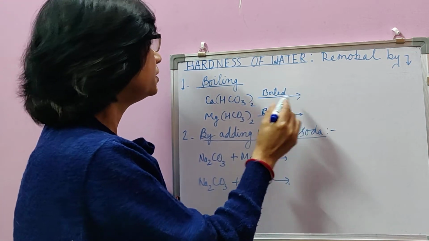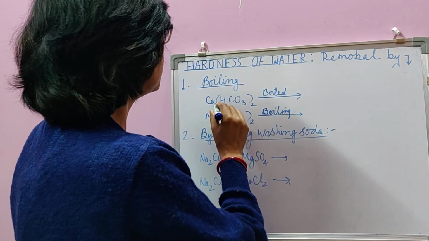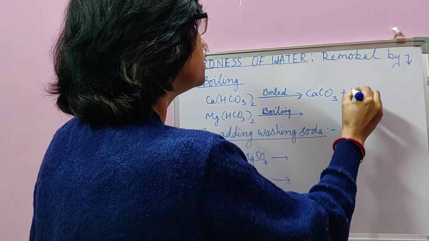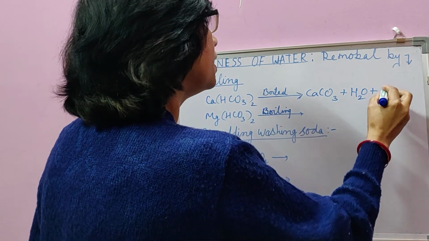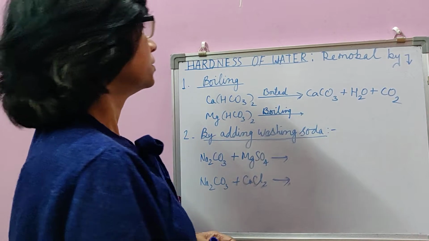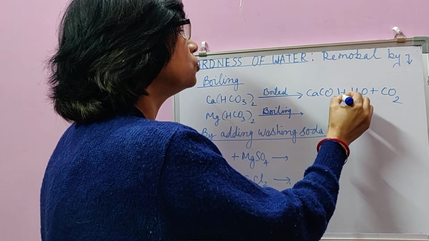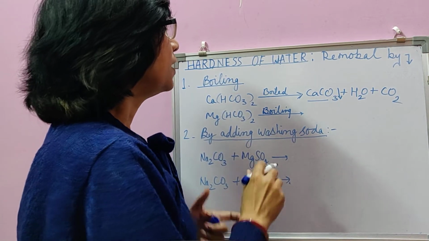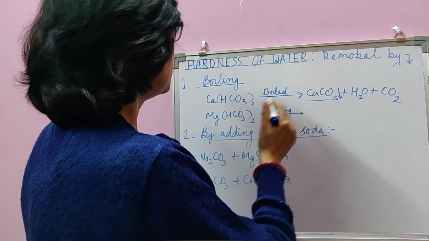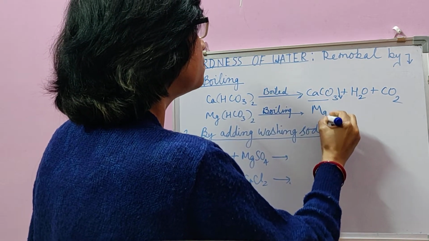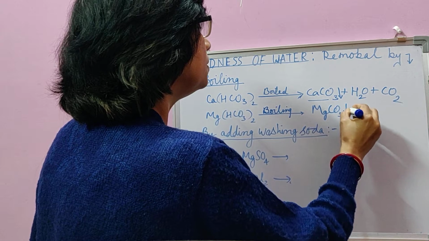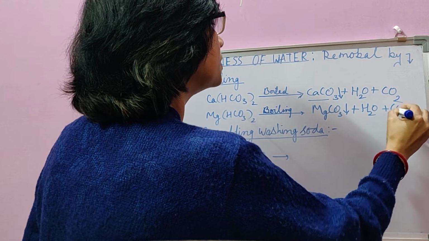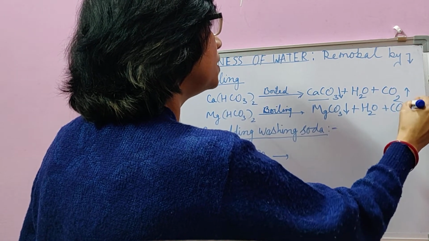When heated, means boiled, then at the boiling temperature it decomposes to form calcium carbonate, water and carbon dioxide. Calcium carbonate is insoluble. It settles down as precipitate later when we stop boiling. In the same way, magnesium bicarbonate as well decomposes into an insoluble substance, that is, precipitate of magnesium carbonate, water and carbon dioxide. Carbon dioxide will move to the air, being a gas.